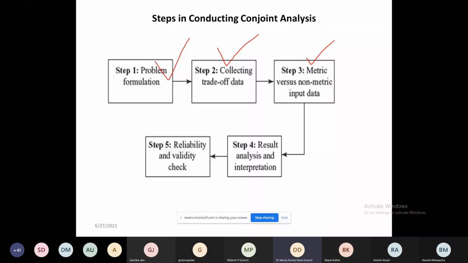And last, I will check the reliability of the result and validate the result. Clear? Can I move now? Yes, sir. Okay. Now what happened? I have taken this. First is problem formulation. It's very important. How many attributes I have taken?